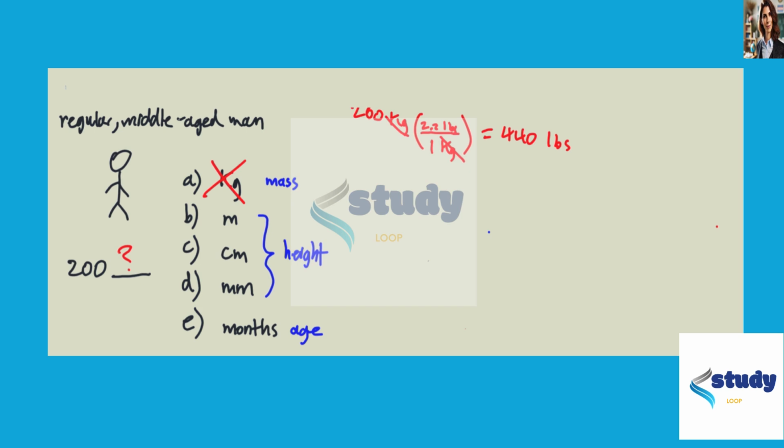Now we can use the same method to check all the other units, but we can do something a little bit simpler, just using our everyday knowledge of how big these quantities are. We can rule out or determine whether these units work or not. So for example, let's look at meters.